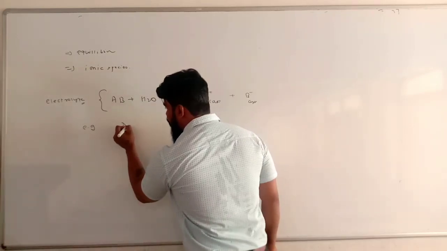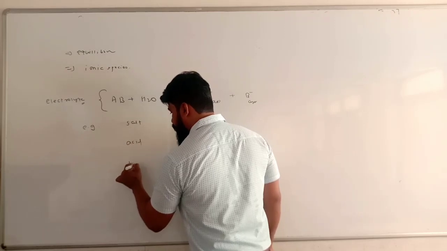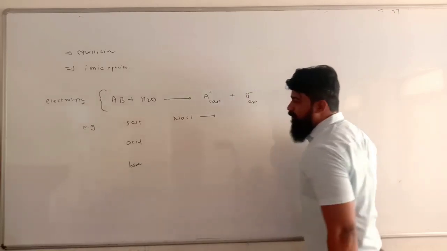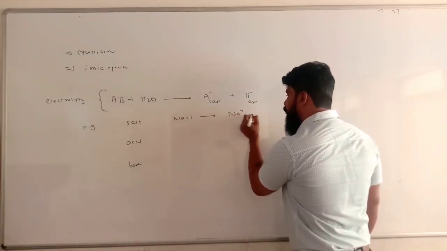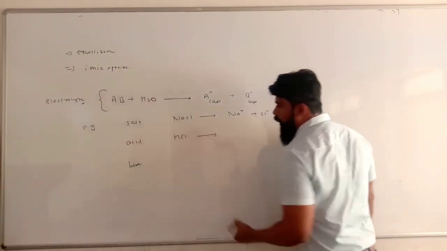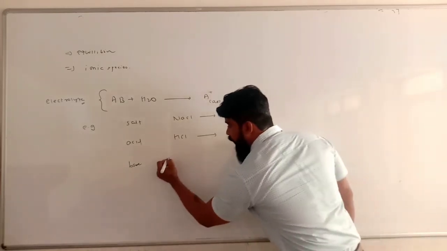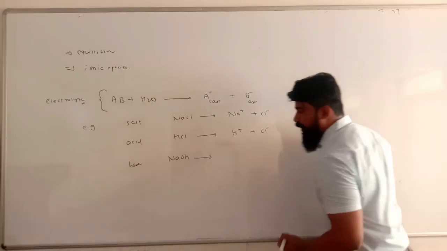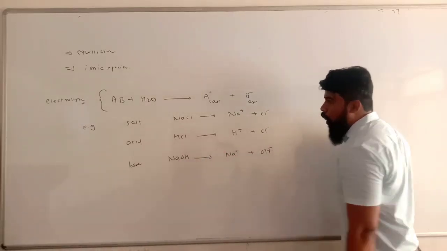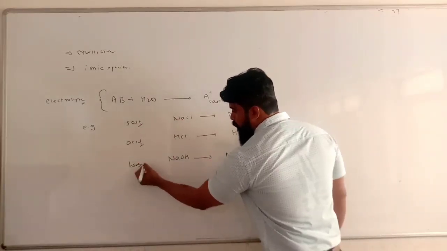We can say salt, acid or base. A salt like NaCl, when dissolved in water, produces two ions, Na plus and Cl minus. An acid like HCl, when dissolved in water, produces two ions, H plus and Cl minus. And a base like NaOH, when dissolved in water, again produces two ions, that is Na plus and OH minus. So all three species, salt NaCl, acid HCl and base NaOH,